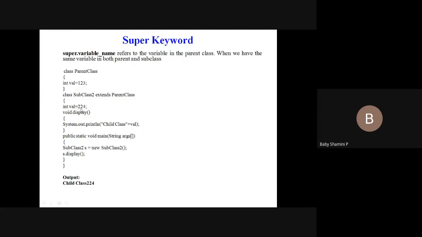So, again inside we have a method. I'm going to display a child class value. What is the child class value? 224. So what is this concept here? We have used the concept of inheritance here.